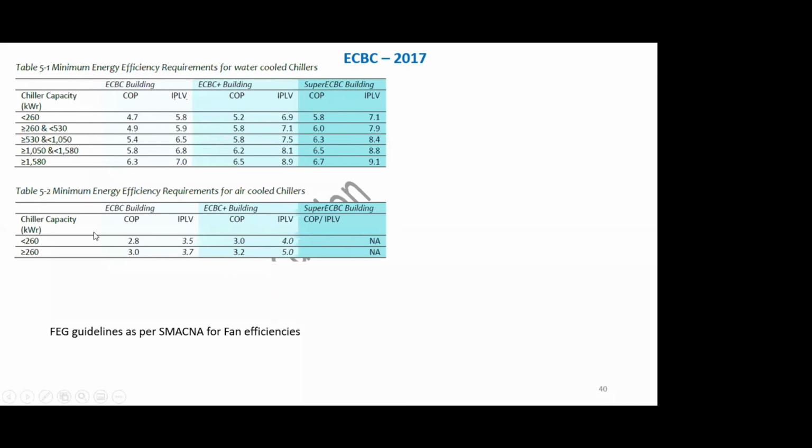This is a very living and important document which I would request all of you to just go through, because it is not only the chiller. It covers what should be the building envelope considerations for various climatic zones of the building. It gives us what should be the limiting factor of lighting to be used for illumination. All the energy efficiency features in a building, it gives you a background and also gives you some tips on how to achieve it. Similarly, this was for a water cooled chiller. This is for an air cooled chiller. Okay.